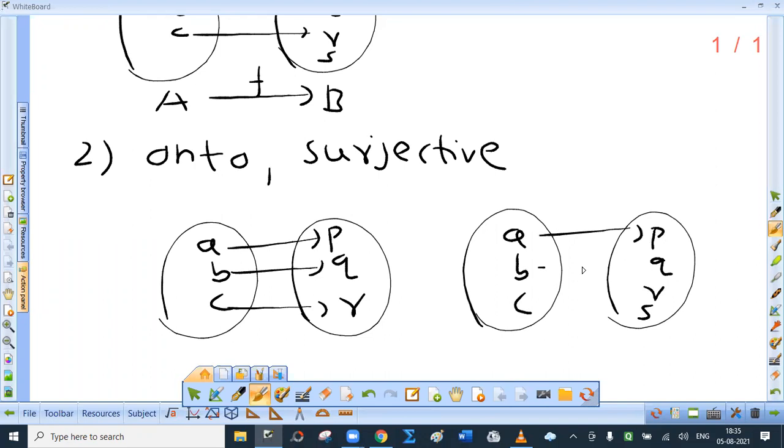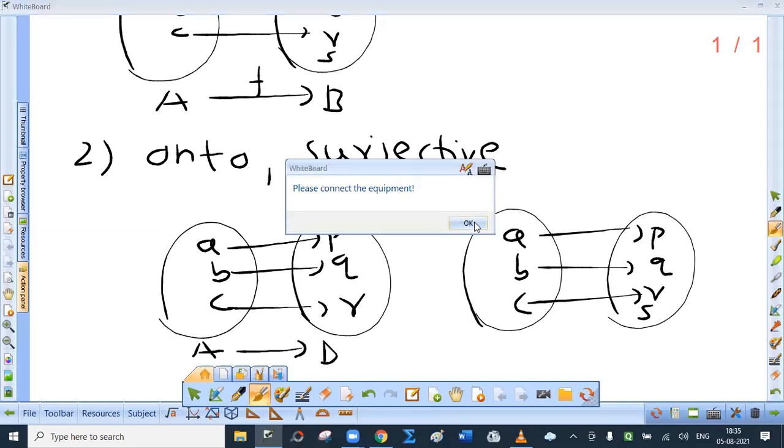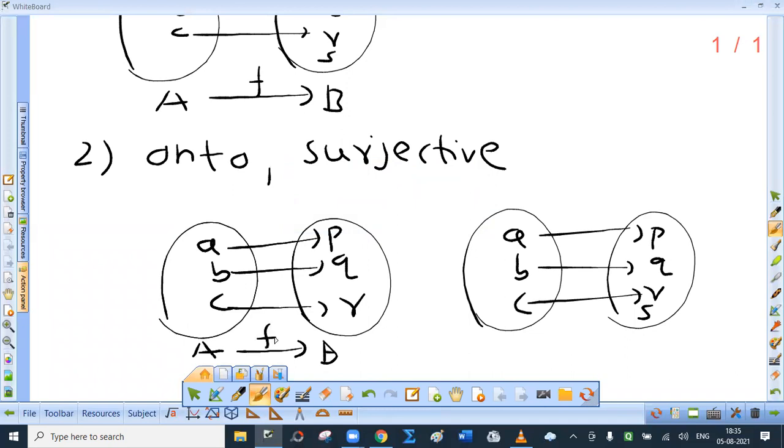Clearly, both the functions are 1-1, but the first one is onto, and the second one is not onto. So how will you define an onto function? See, a function f from A to B is called an onto function if the range of the function is the codomain itself. It is better if I name this so that I can say that the range is codomain B. Here C, D and function g.